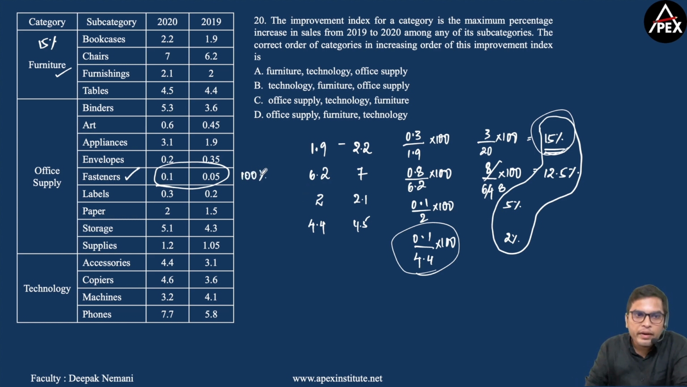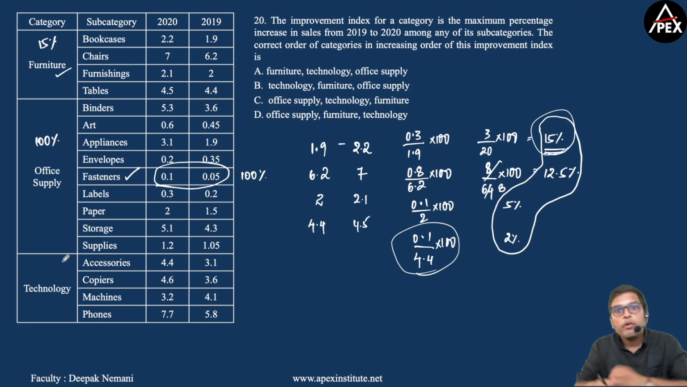Okay, so the improvement index for office supply category is 100%. Now coming to technology, we have four subcategories under technology. Now we have 15%, we have 100%. You need not calculate the exact improvement index of technology, because we are not asked to find the values here. We are asked to arrange these in the increasing order of the improvement index.